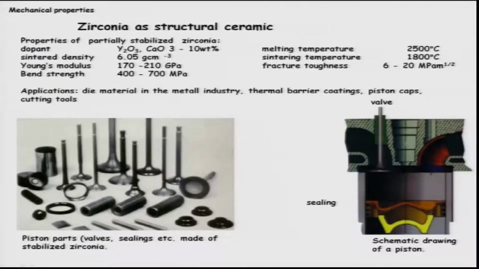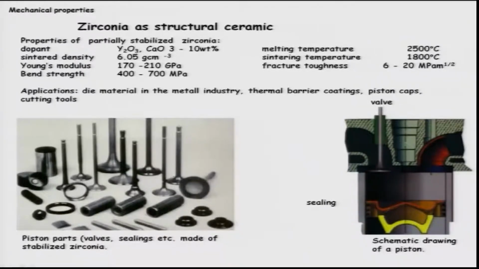Zirconium oxide, which we will be discussing a lot, has many interesting applications like piston valves and sealing valves, and you can also use it for die material in the metal industry and thermal barrier coatings. Just now I told you about nickel superalloys, or cutting tools. Normally these are stabilized, and I will discuss what stabilized means, because that requires discussion of phase diagrams. Remember, it can be stabilized by yttrium oxide, calcium oxide or magnesium oxide, in very low amounts, 3 to 10 percent. Melting temperatures are very high, about 2500 degrees Celsius, which can very rarely be achieved.